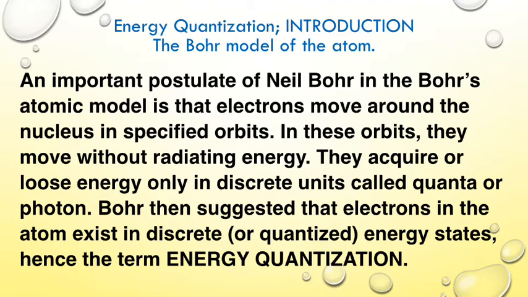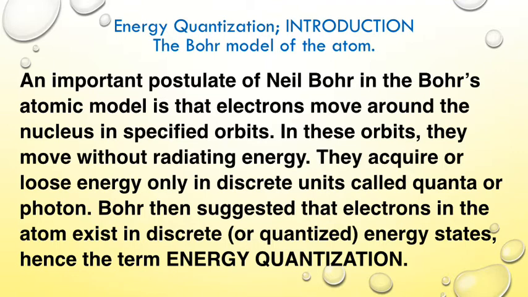Now, we have different scientists who worked at different times to postulate what an atom looks like, starting from Dalton's atomic theory to John Thomson, to Rutherford, and then we have Niels Bohr, who also had a postulate of the atom. So what Niels Bohr said was that an atom consists of electrons that move around the nucleus in specified orbits.